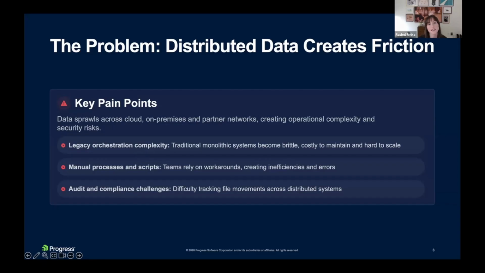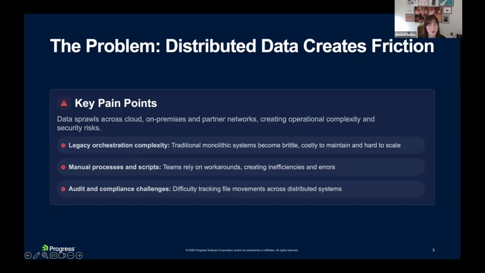From a business perspective, this creates friction that shows up as missed SLAs, delayed processes, possible compliance risk, and really just slowed innovation for these businesses. File workflows are often mission critical, but they're really invisible until something breaks. And then everyone has to get involved.